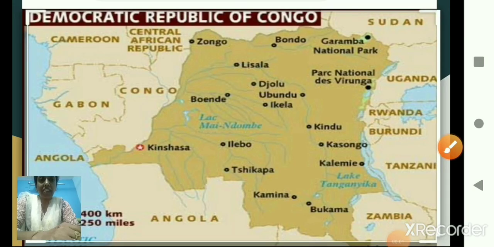Now children, on the screen we can see the map of the Democratic Republic of Congo. We will just see the places, its neighboring countries, and the capital of DRC. We will also see the locations of the important cities, and after that we will locate the places on the map.